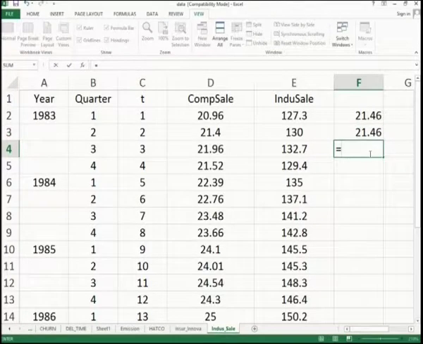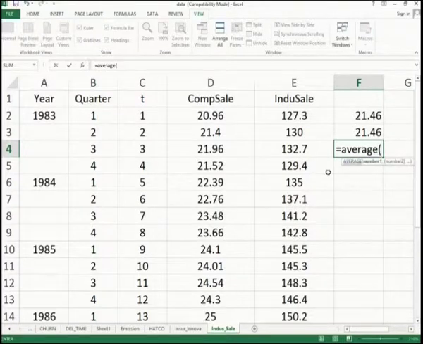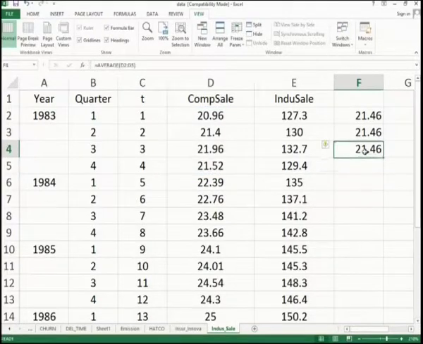One more way is, once again I pick the formula average of, I select the 4 continuous values. So, I browse over all the 4 values, D2 to D5. This colon represents the continuity, D2 to D5, close the braces and come out. So, 21.56.